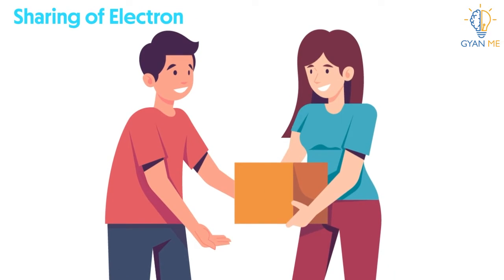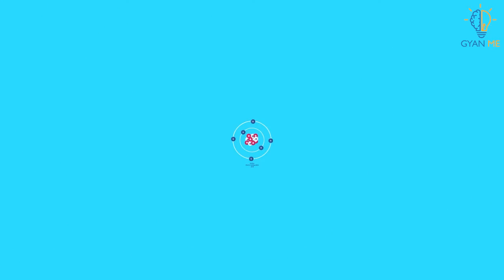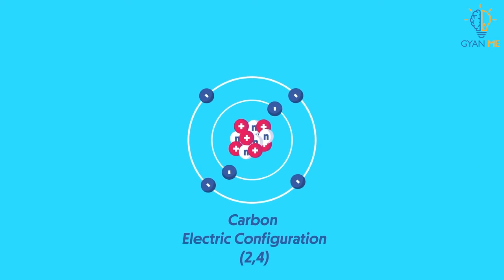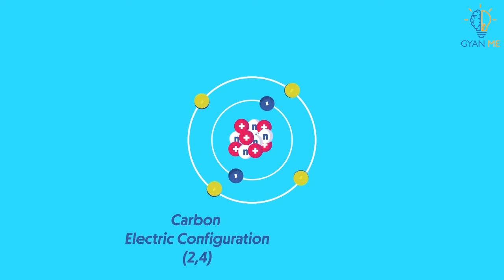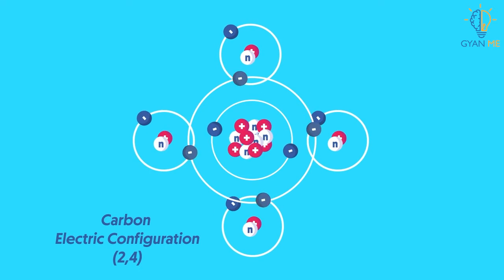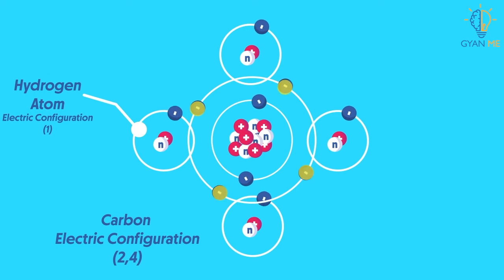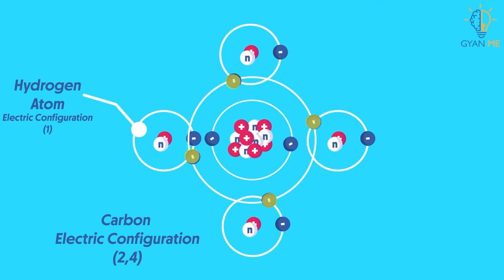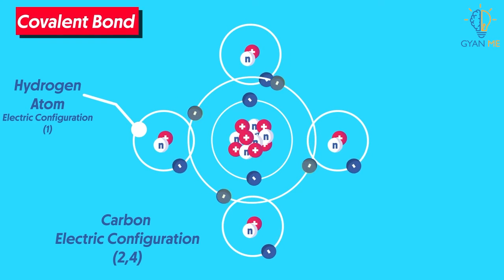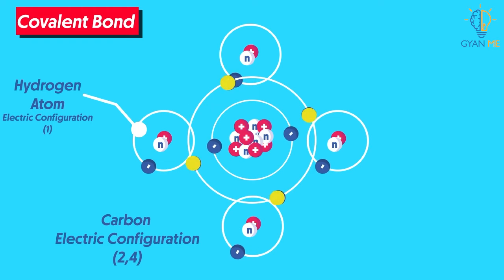One way is to share electrons. Yes, you heard me right. Elements like carbon, which have 4 valence electrons, share them instead of giving or taking them to achieve an octet. And thus, they form a special type of bond called covalent bonds instead of ionic bonds.